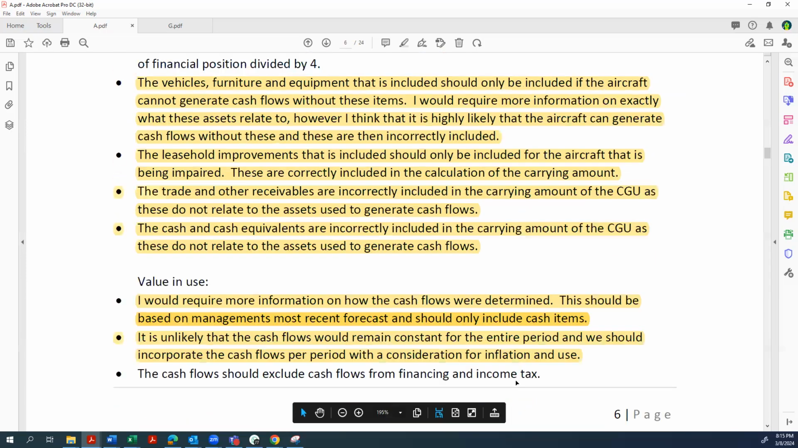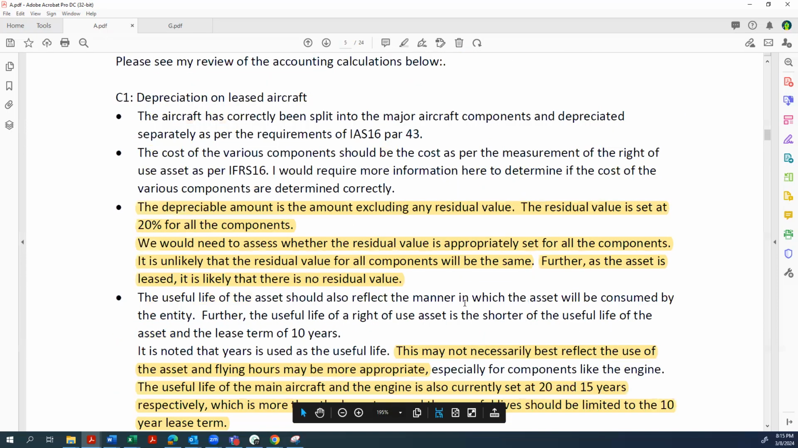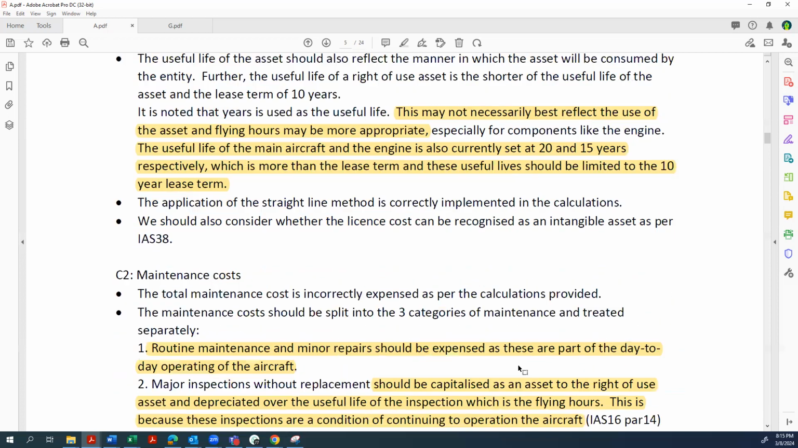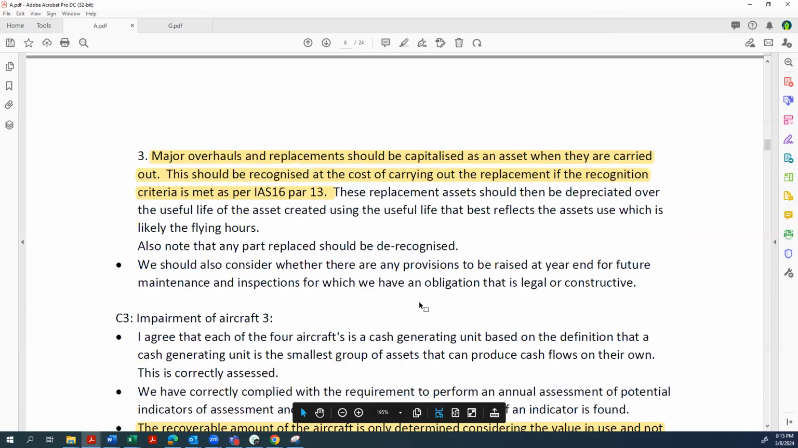So if you look at this, if we look at the items the candidate has identified: the residual value, they've got 2 points on residual value. In terms of the useful life, they've got 2 points where they've had the flying hours, and they also have the incorrect period used in the calculation. Then for maintenance, they also have 2 points. They identify the expenditure, they identify the capitalization of this maintenance.